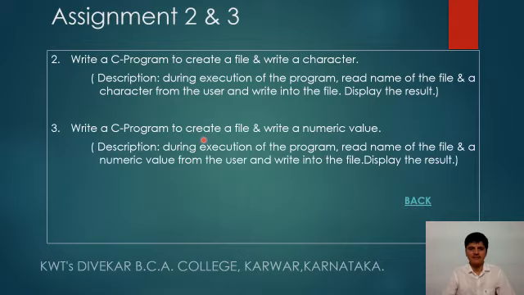And the third assignment is: write a C program to create a file and write a numeric value. The description of the program is: during execution of the program, read the name of the file and a numeric value from the user and write it into the file and display the result.